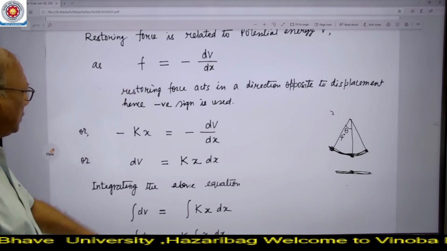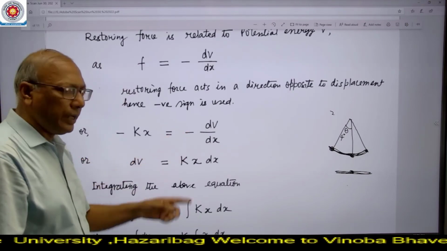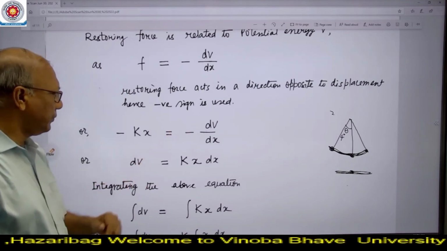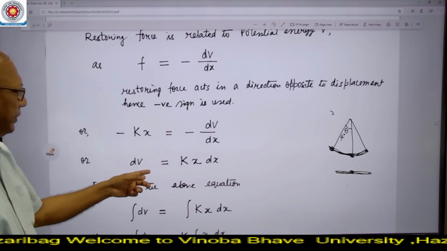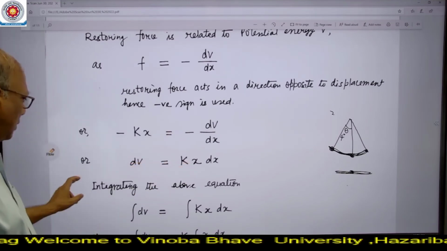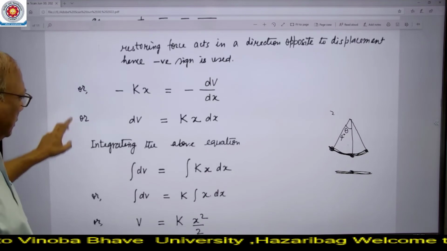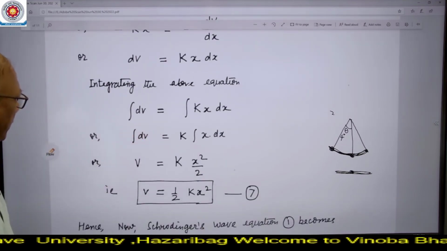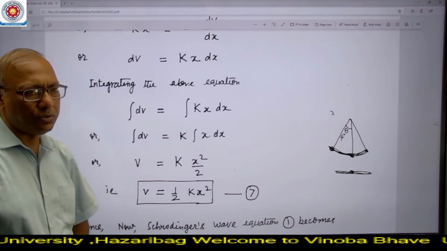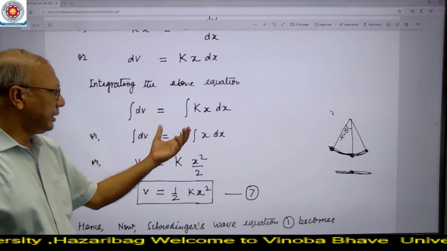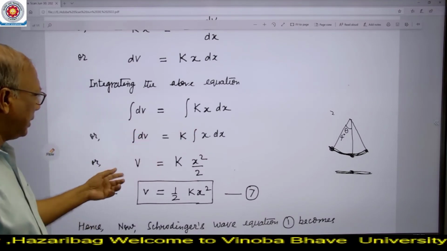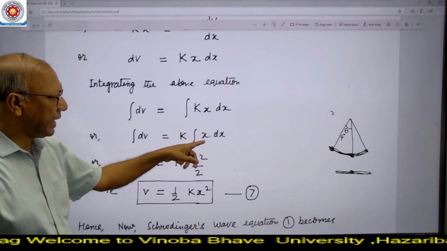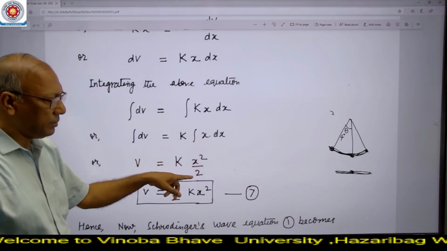If we put F is equal to minus kx, the minus sign cancels out from both sides, and when we simplify this equation, we get dV is equal to kx into dx. Now if we integrate this equation, we put the integration sign on both sides. Here it is dV, and k is a constant, so it can be taken out of the integration sign. Now the integration of dV is V, and the integration of x dx is x square divided by 2.